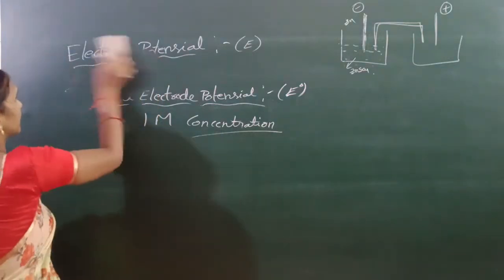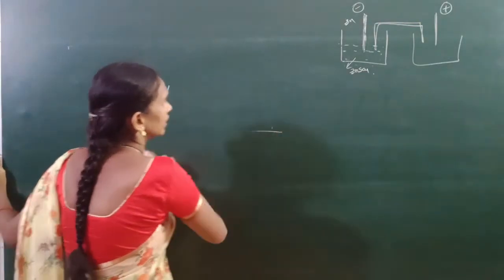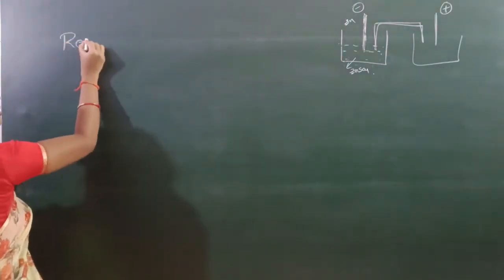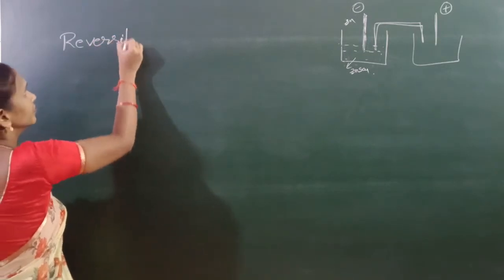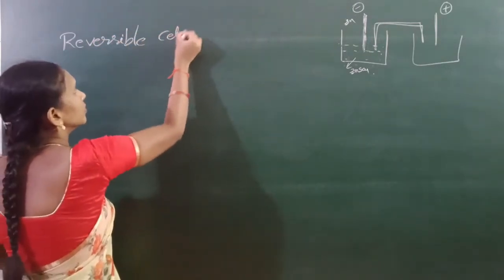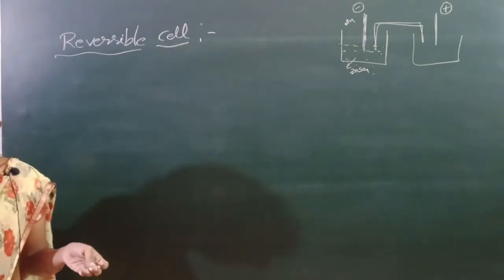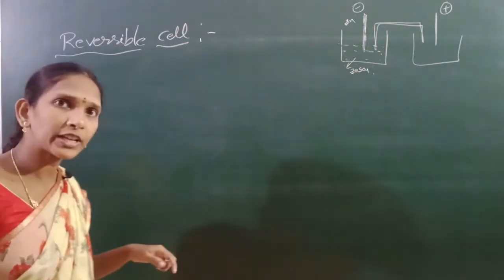Okay. Next, reversible cell. What is a reversible reaction?